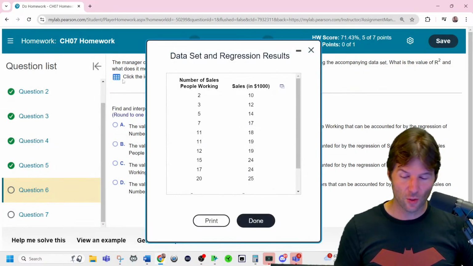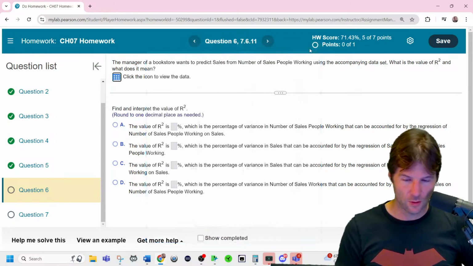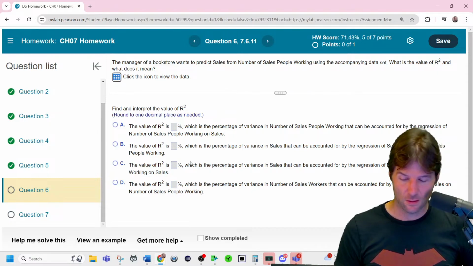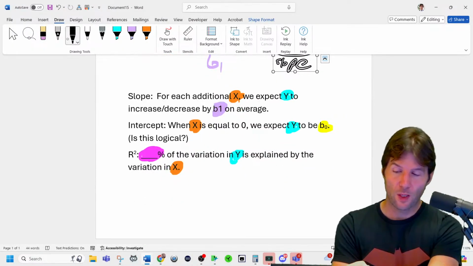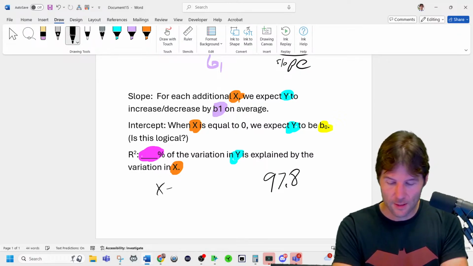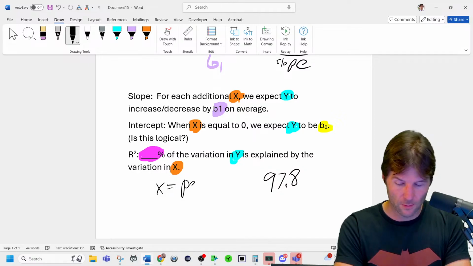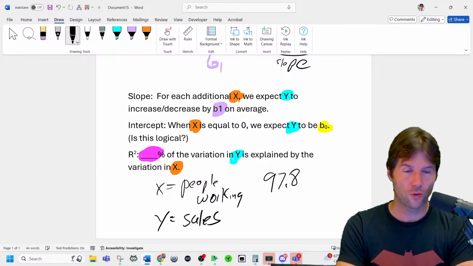R squared, they show you an R squared right here at the bottom. I don't want you to use their interpretations. Are we doing hard drive still? This is people working and the sales, and the R squared is 97.8. So X is people working, and Y is sales. Try to write it out. I'll give you a moment right here.